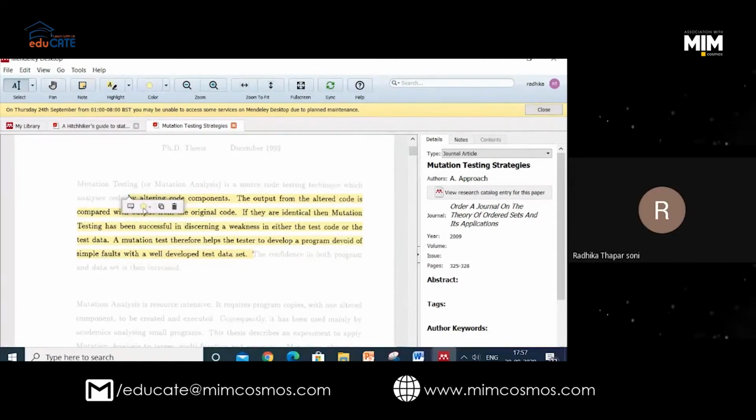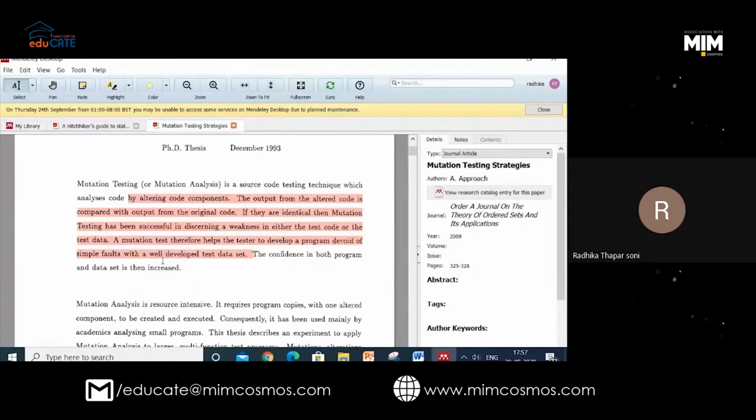We have to right click. Can you see? Yes, right click. You get 3 buttons. Now, if you want to change the color, you may change the color also. I am changing it to red. Okay. Now again.